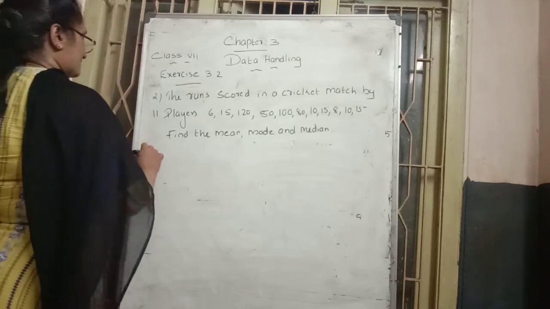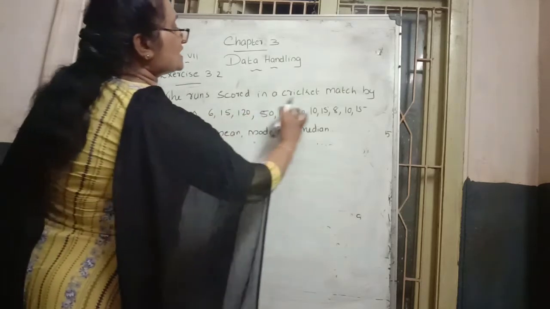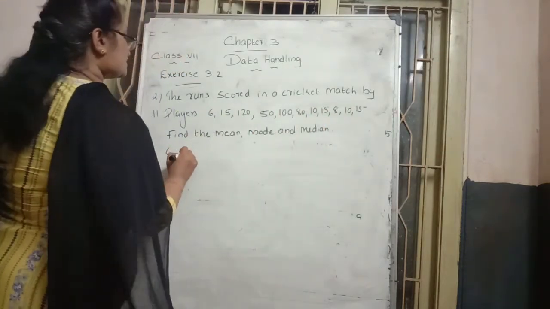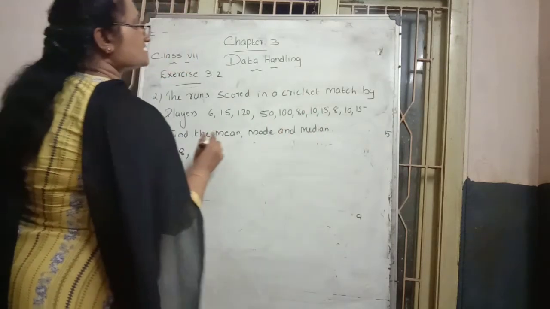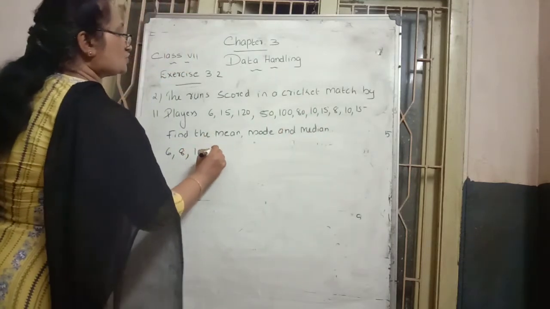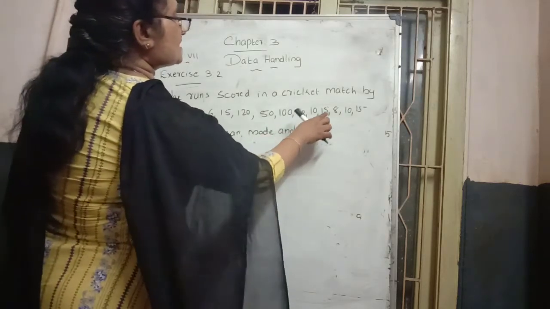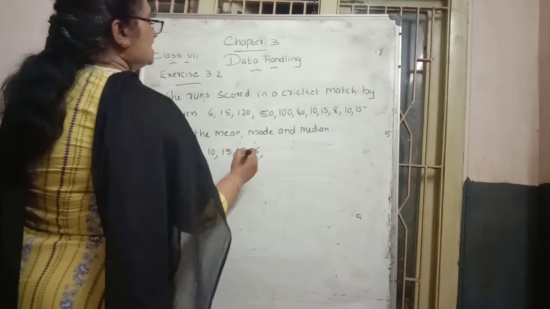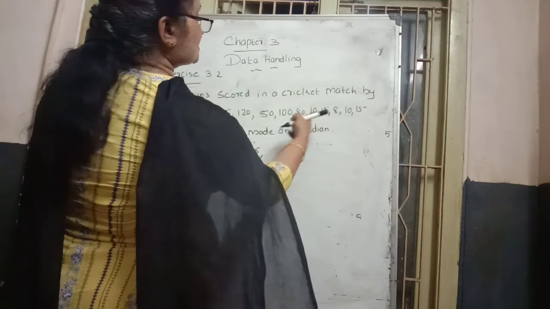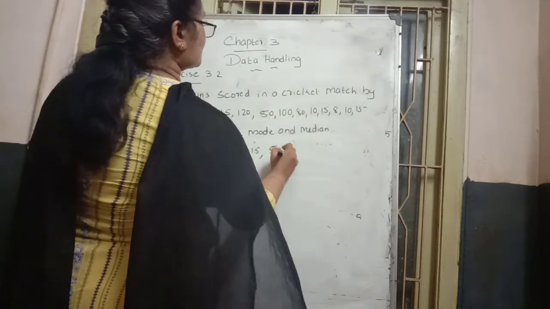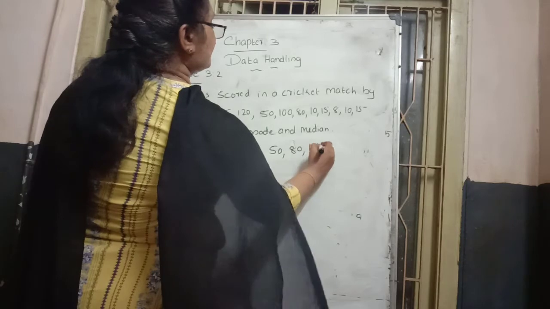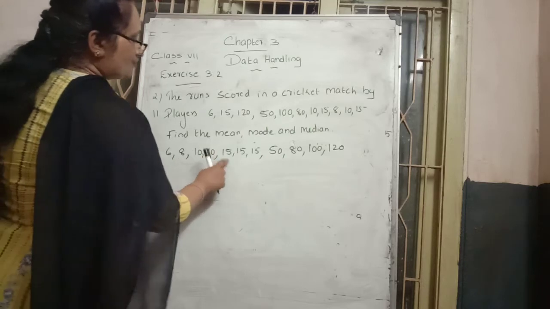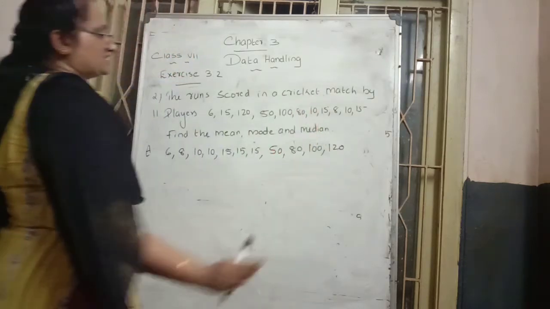Writing in ascending order, which is the smallest number? 6. After 6, the next smaller number is 8. After 8, the next smaller number is 10. How many tens are there? 2 tens are there. Then the next smallest number is 15. How many 15s? 3 fifteens are there. After 15 comes 50, after 50 comes 80, after 80 comes 100, after 100 comes 120. Check it. Are 11 numbers coming or not? 1, 2, 3, 4, 5, 6, 7, 8, 9, 10, 11. So yes, 11 numbers are there.